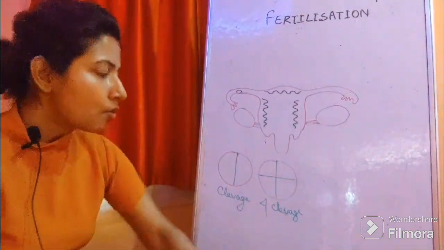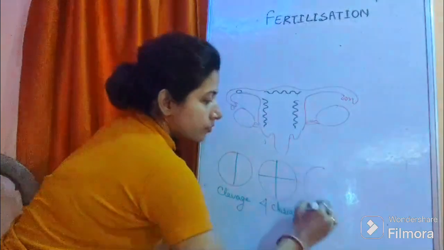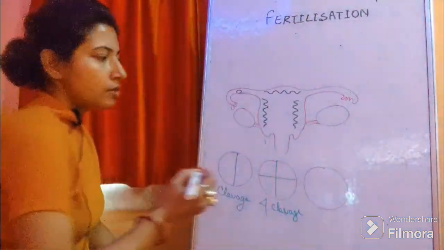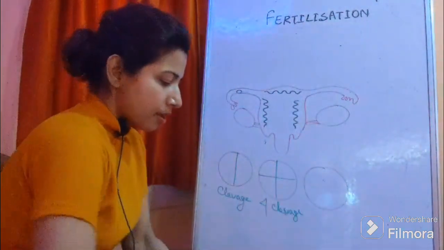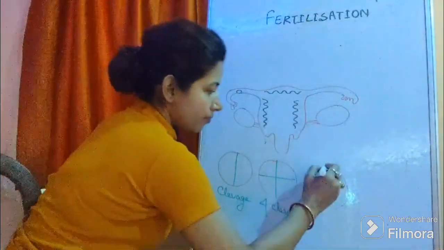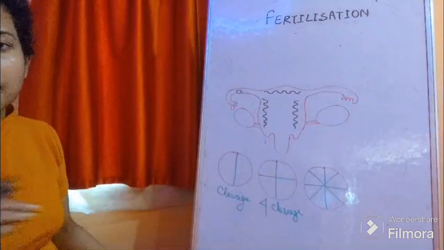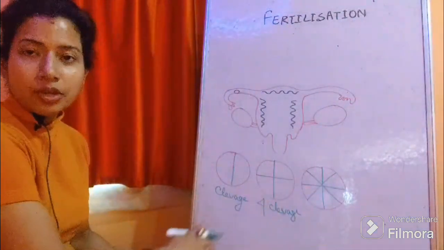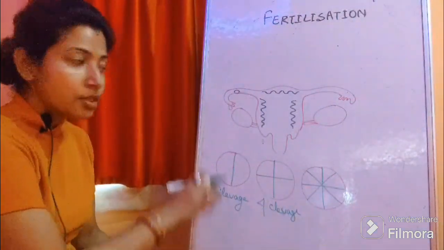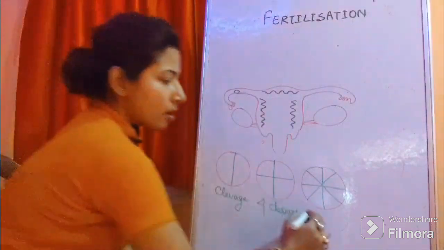Now this zygote continues its division and it makes 8 cell stage. See, this is the 8 cells. This is the 8 cell stage, and this particular stage is known as morula.